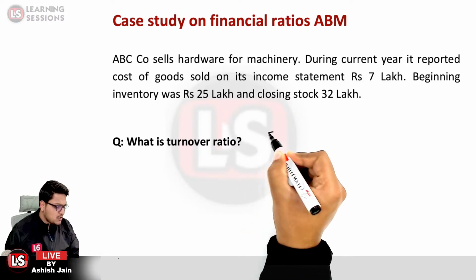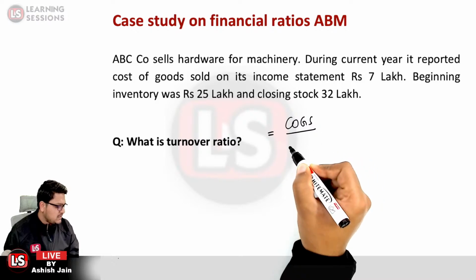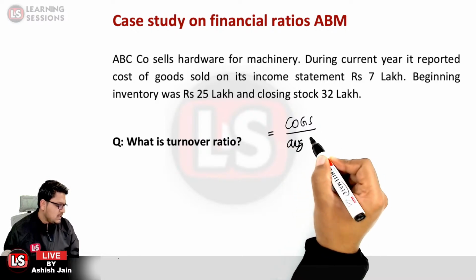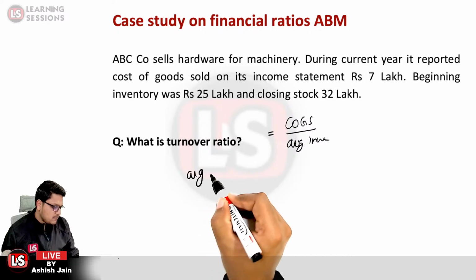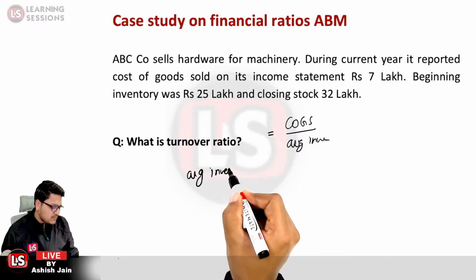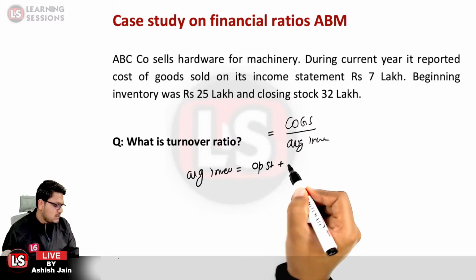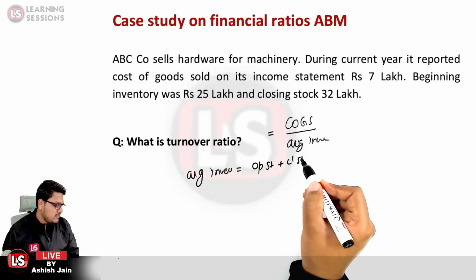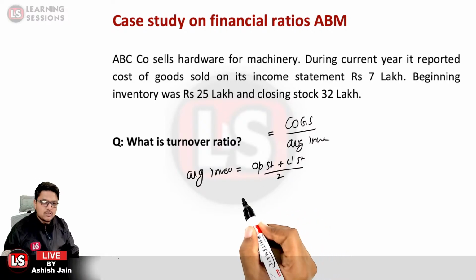What is the formula for the stock turnover ratio? It is cost of goods sold divided by the average inventory. And what is the formula for average inventory? It is the opening stock, or beginning stock, plus the closing stock, divided by 2. That will be the answer. So what is the opening stock over here?